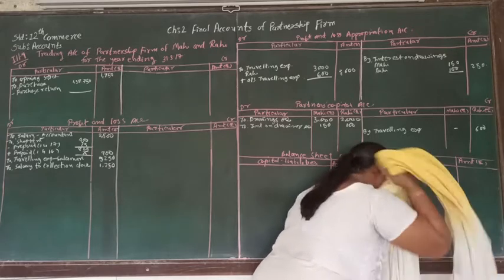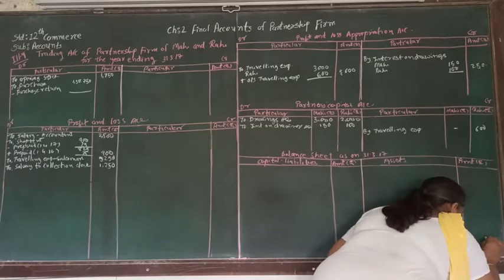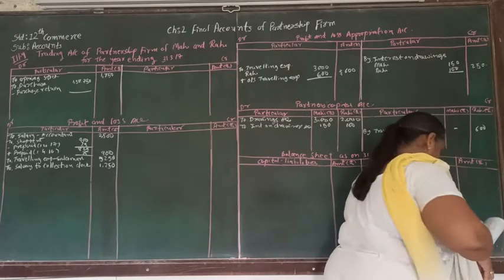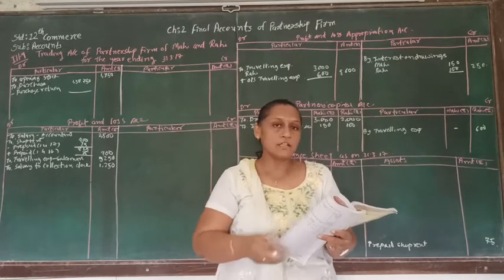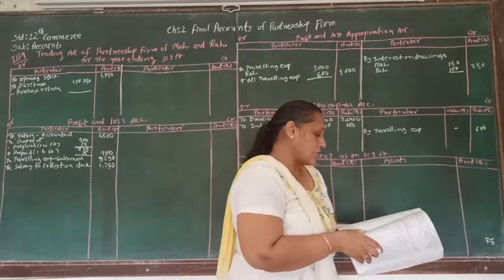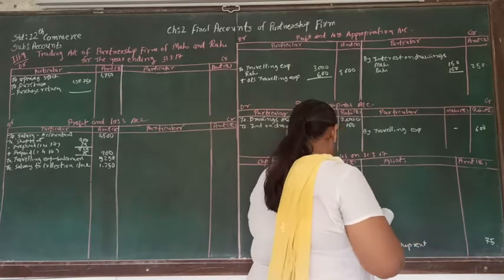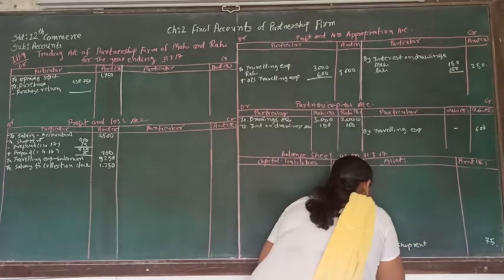That is rupees 75. So after sovereign, another account is debtors. Debtors we are going to write down in the assets. Here, debtors.